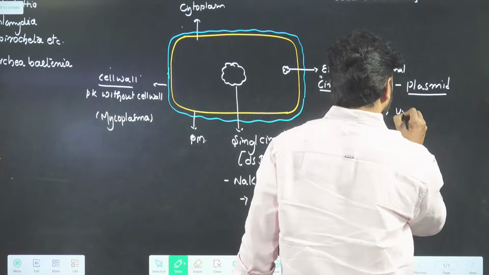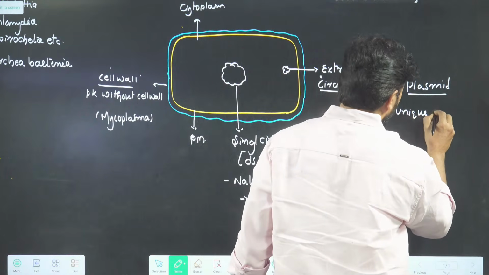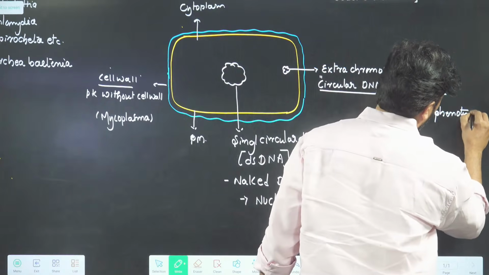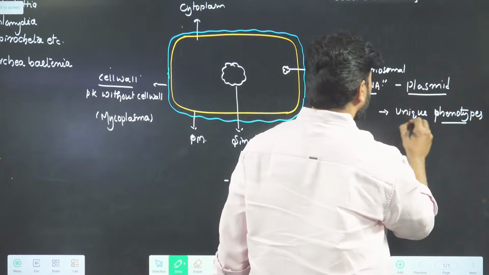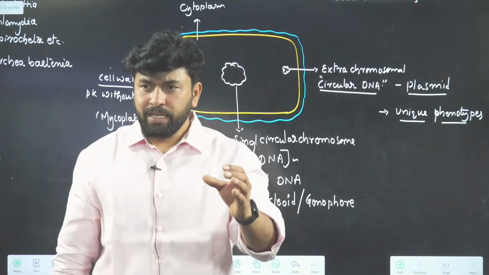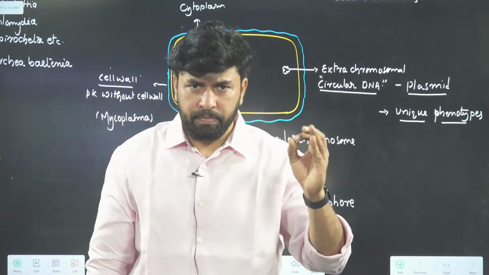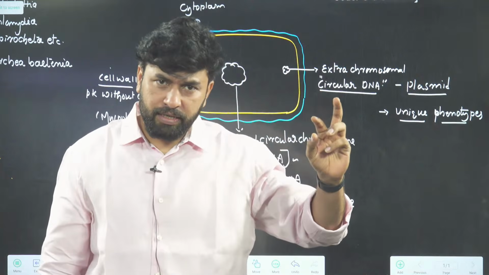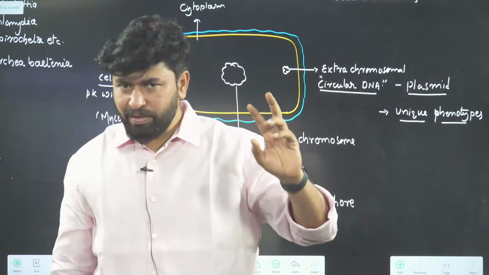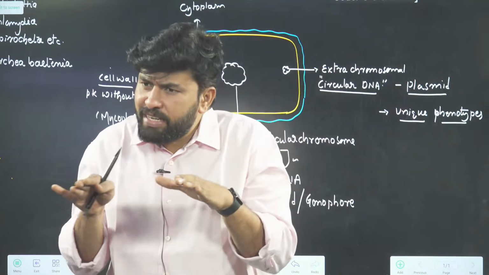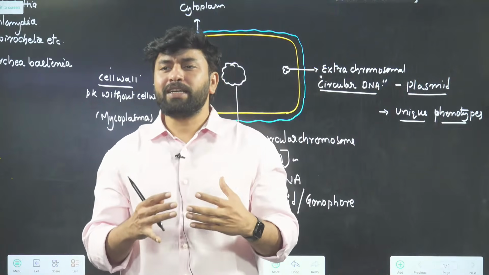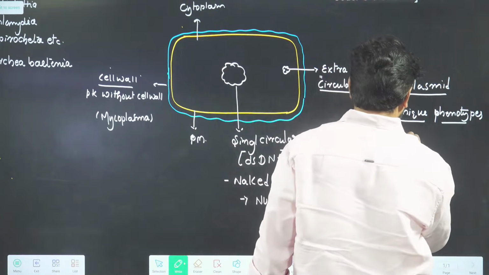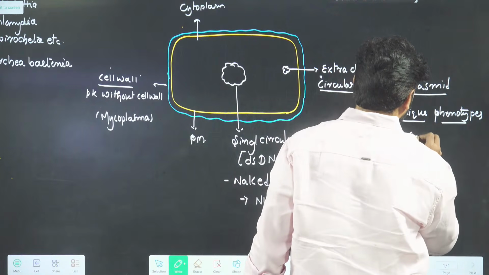In some bacteria, wherever it is present, it gives unique phenotypes. What do I mean by unique? I have a bacteria with a plasmid and I have a bacteria without a plasmid. I can easily distinguish them by the phenotype that the bacteria shows. What phenotypes will I catch? Some phenotypes like antibiotic resistance.